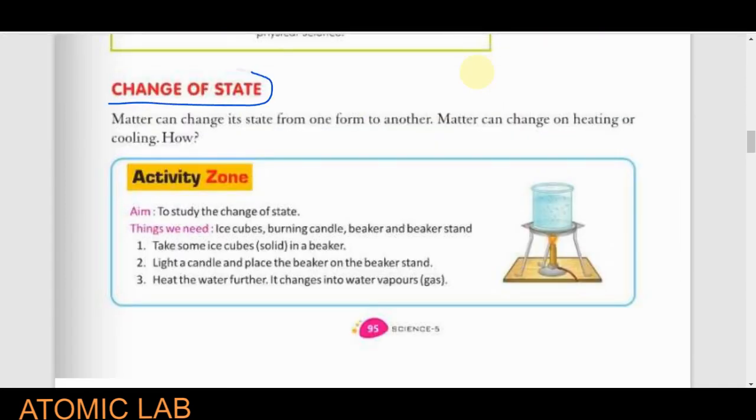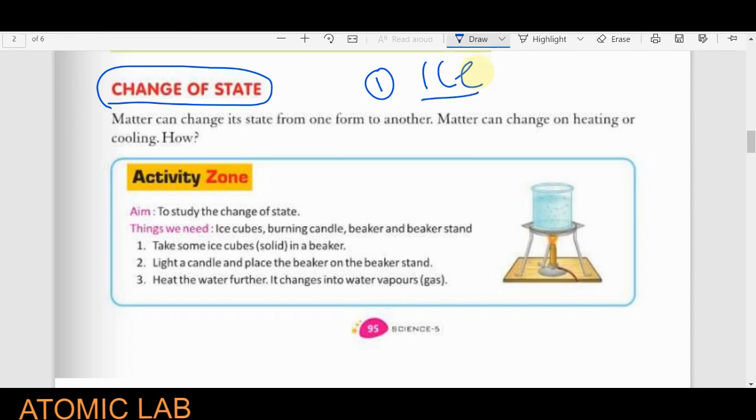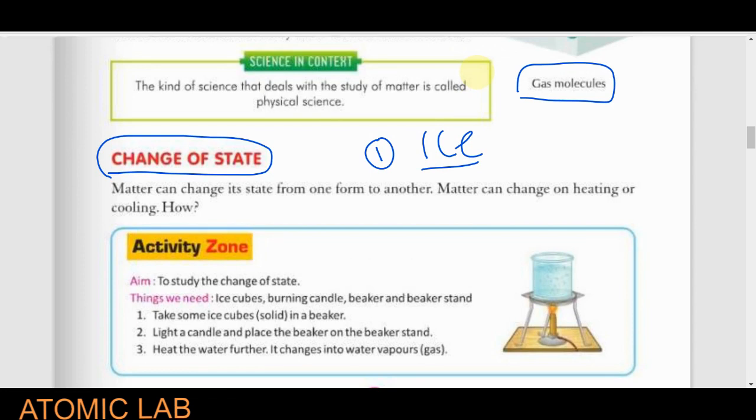Change in state. Now we will discuss how a substance or matter can change its state. If it is present in solid form, can it change into liquid or gas? We will discuss that. Firstly, let us take an example like ice. You all know that ice is the solid form of water. If we give heat to the ice, what will happen? Ice will be converted into water. Ice will start to melt.